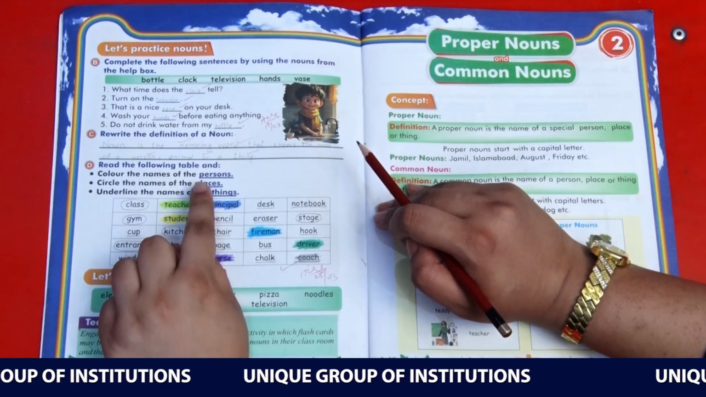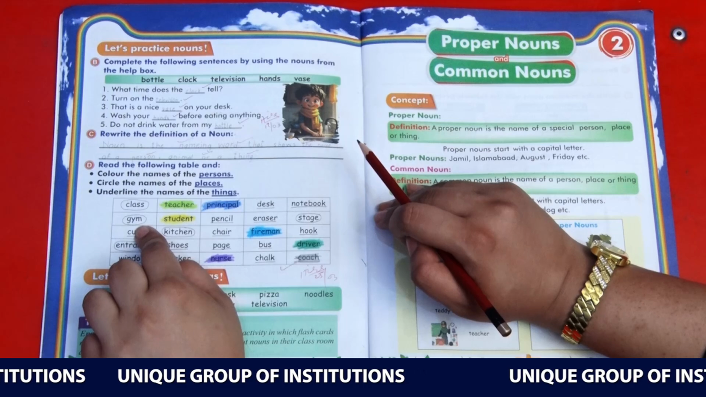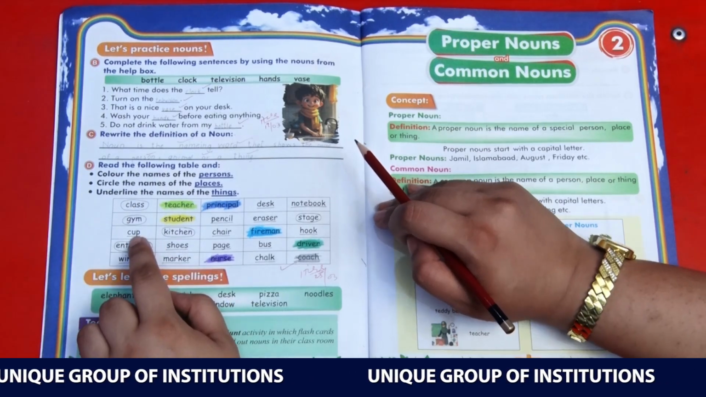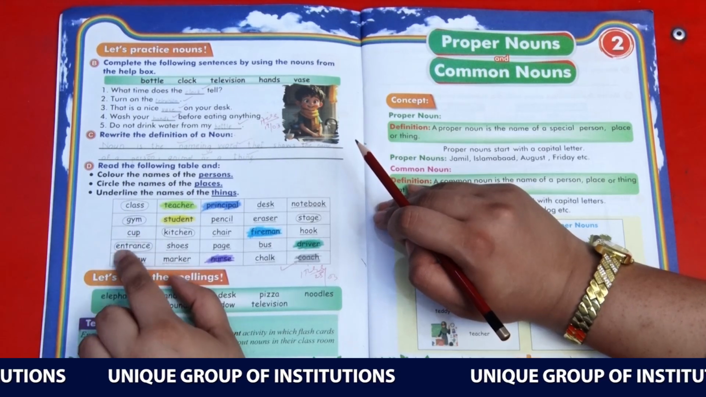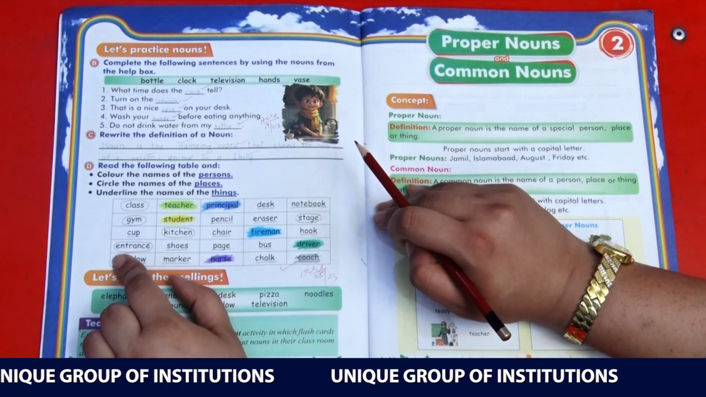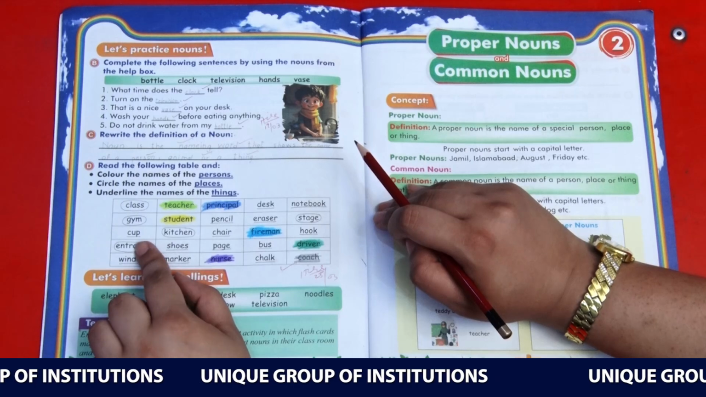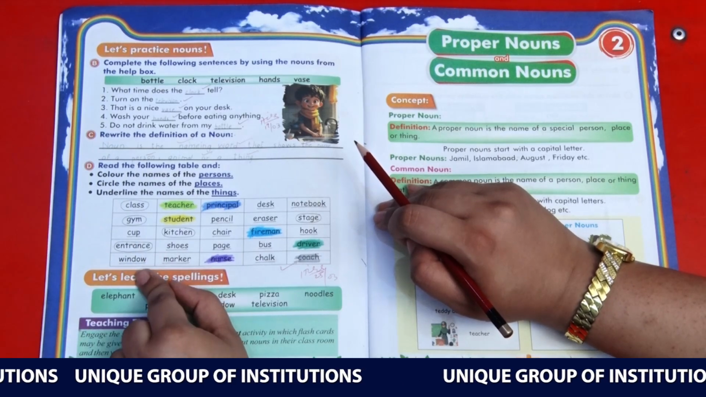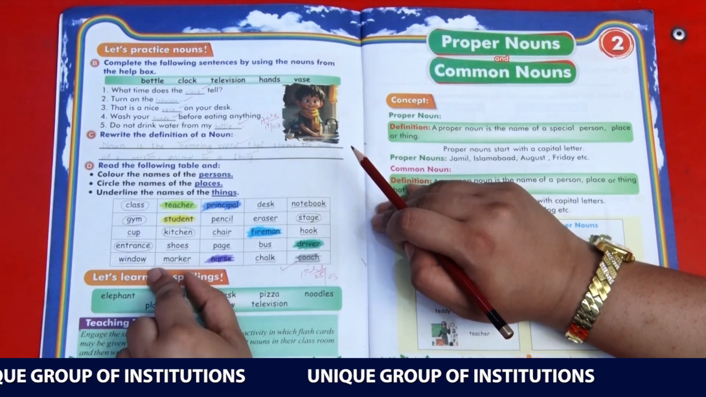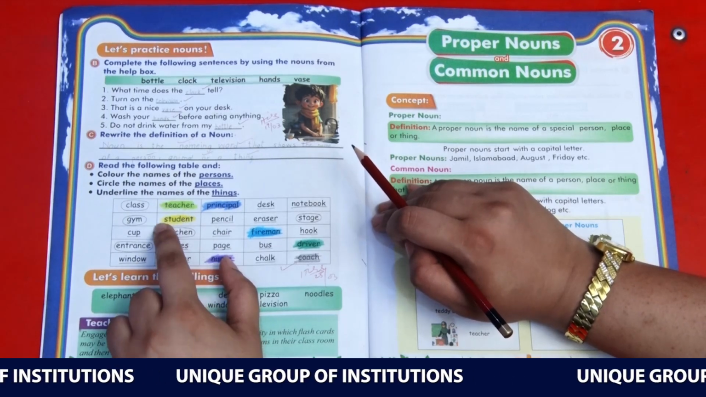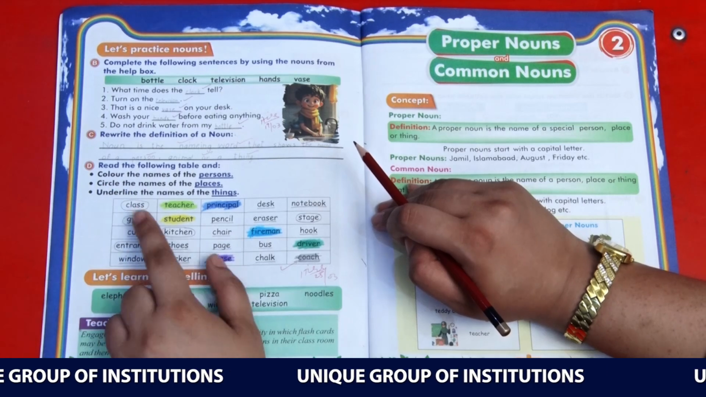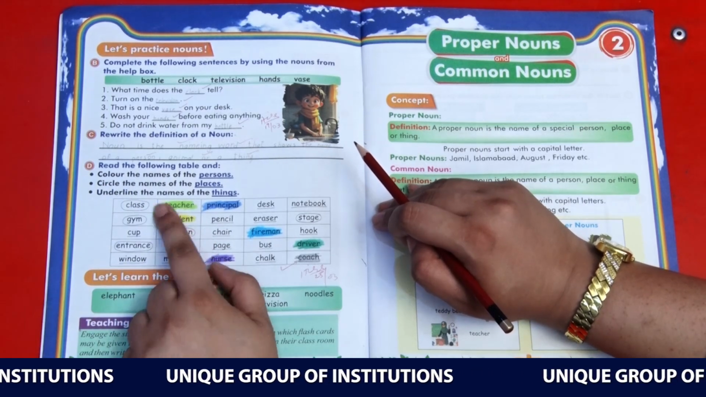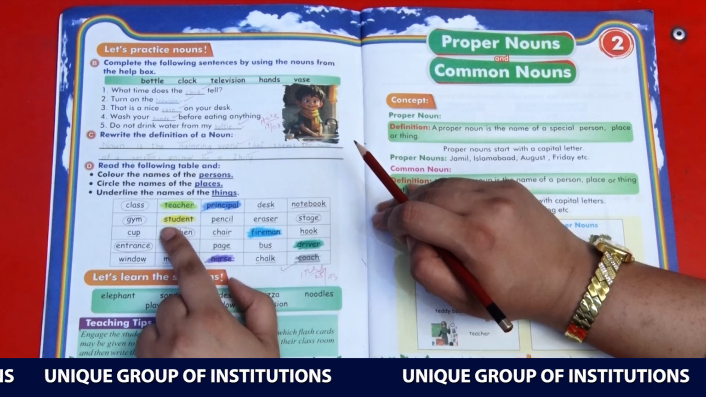Class is a place, we need to circle it. Gym is a place, circle it. Cup is a thing, for things we have the underline option, so underline it. Entrance, which means the place where we enter, is a kind of place, so we'll circle it. Window, a thing, so we will underline it. Teacher and students are persons, and for persons we have the option of color, so color it with any color. Color this box with any color like this.